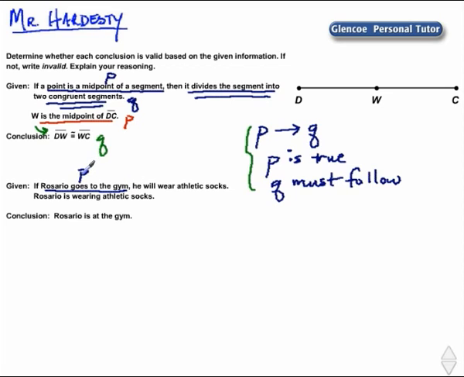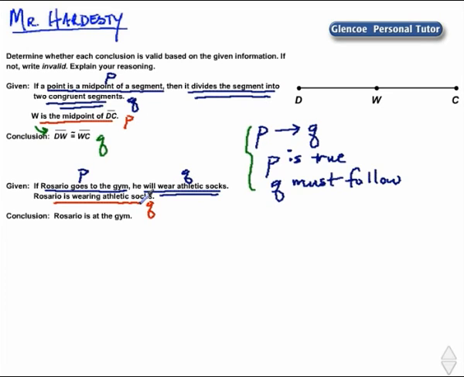Here's P, if Rosario goes to the gym, followed by Q, he will wear athletic socks. The next statement, Rosario is wearing athletic socks, is another way to state a form of the conclusion.